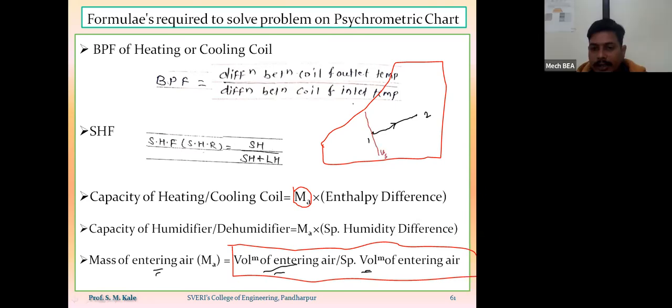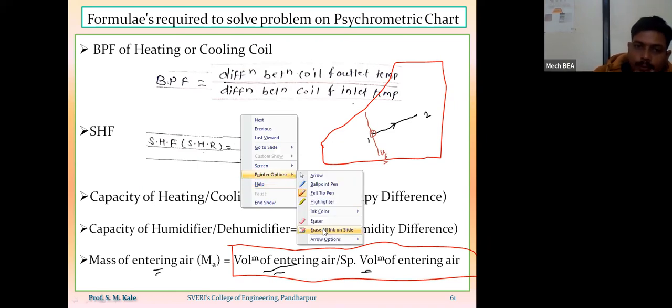I have to find out the specific volume value of the entering air at point number 1. There are specific volume lines on the psychrometric chart. So by using that specific volume line, I will calculate the value of specific volume of entering air, and by dividing the volume of entering air by the specific volume of entering air, I will get the mass of entering air. Are you getting? So these are the various formulas which we require while solving the problem.